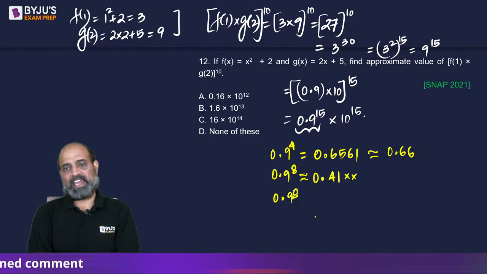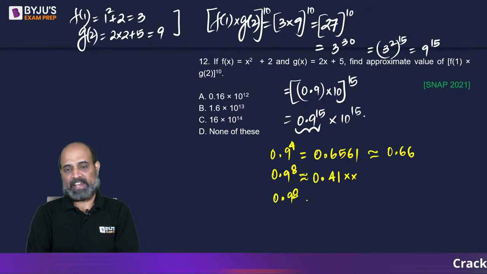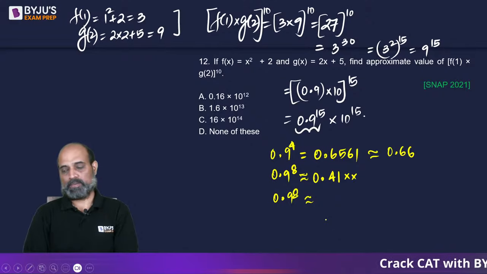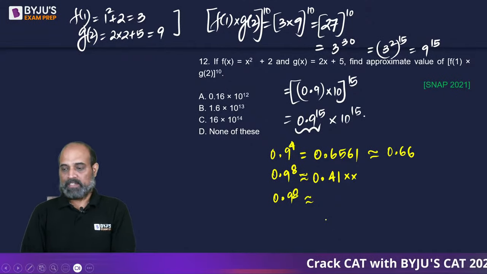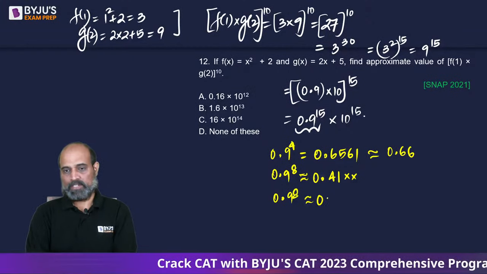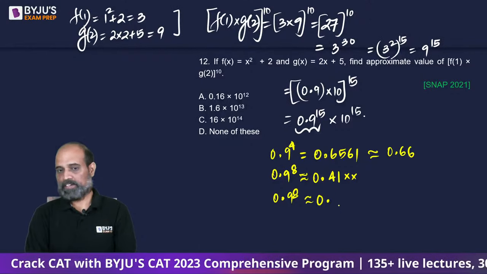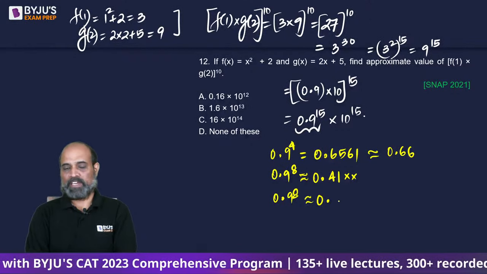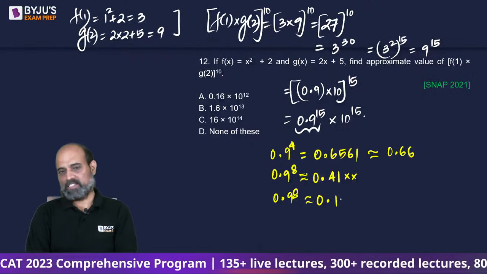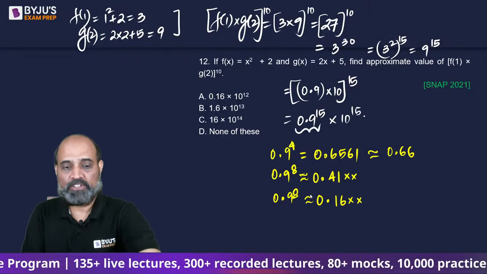0.9 to the power 8 is going to be approximately 0.41, and the square of 40 will be 0.16 something, not 8, sorry, 16.